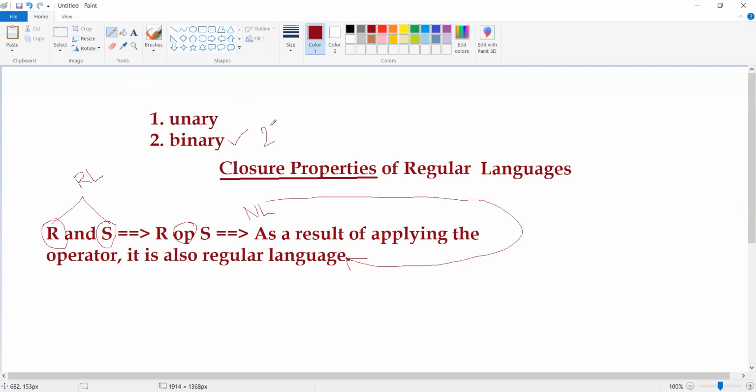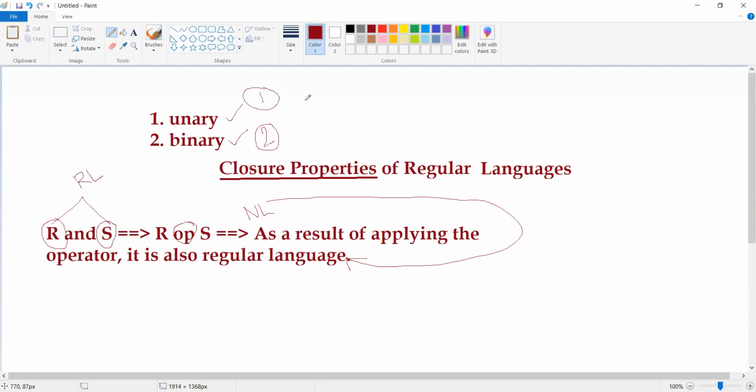And the unary operator will be used when we have only one operand available.